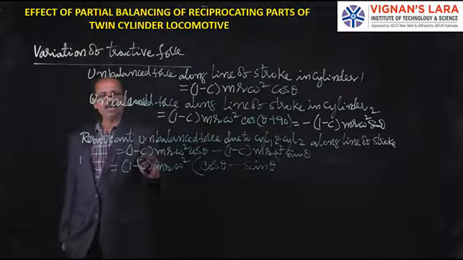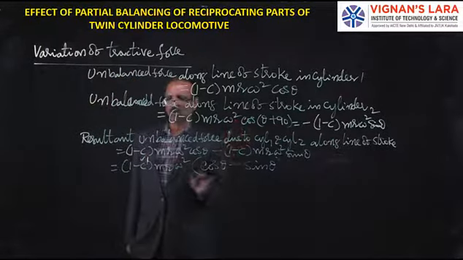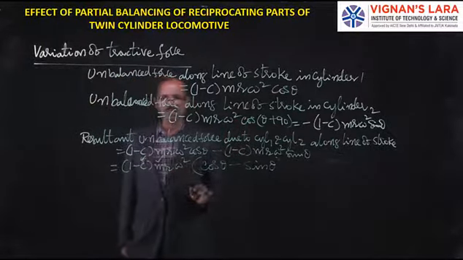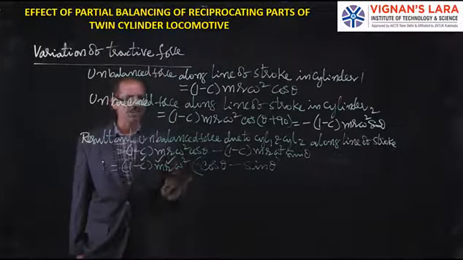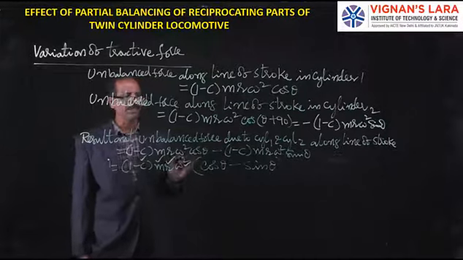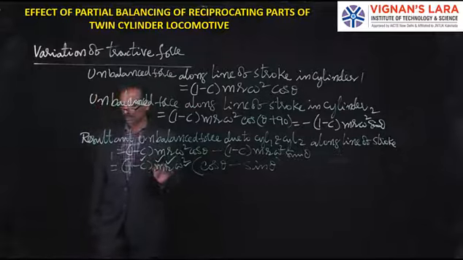C is a fixed value, because how much percentage you are going to balance is already known to you. M is the unbalanced mass, which is also a fixed value. R is the radius of the crank, it is a fixed value. For a given speed, omega is a fixed value. Then what is the variable? Theta is the variable, isn't it?